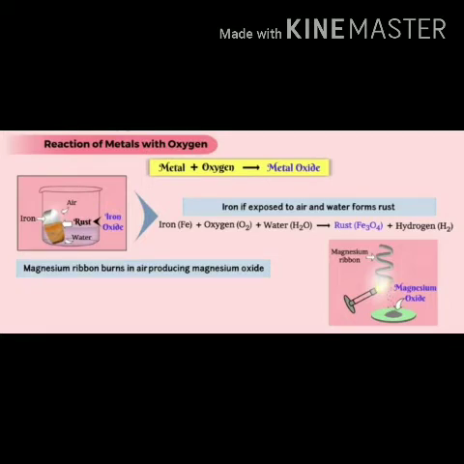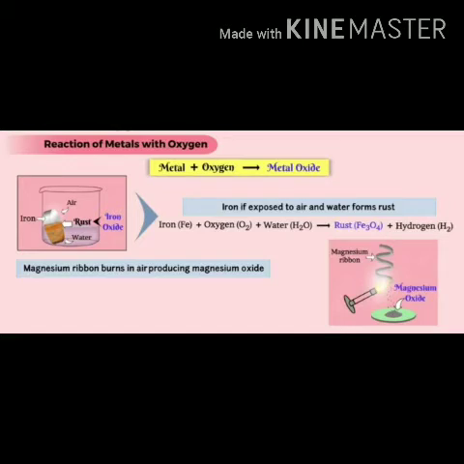Let's first learn how materials react with oxygen. Let's see how metals react with oxygen. Metals react with oxygen to form metal oxide. It will get clearer by taking different examples. Let's take the example of rusting of iron. Iron, if exposed to air and water, forms rust, that is iron oxide.